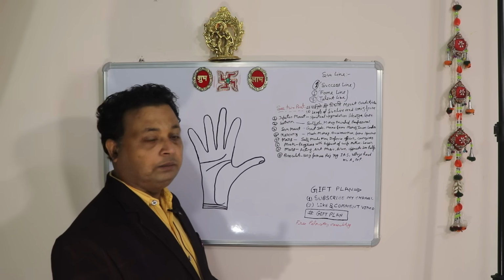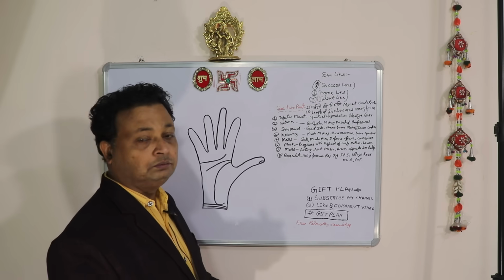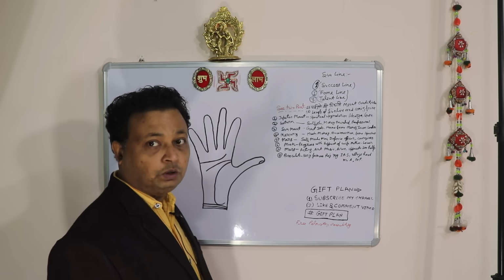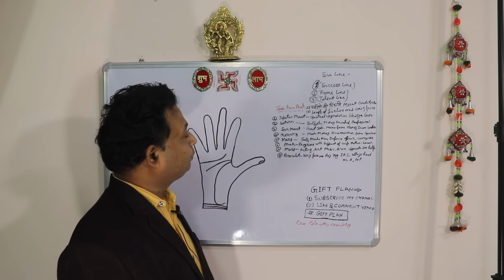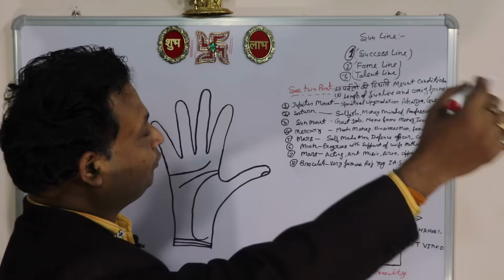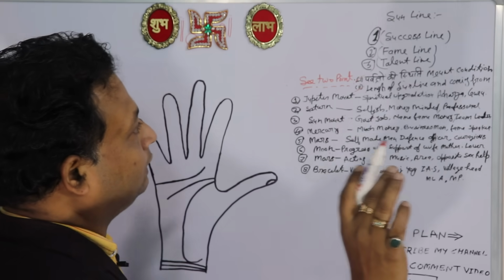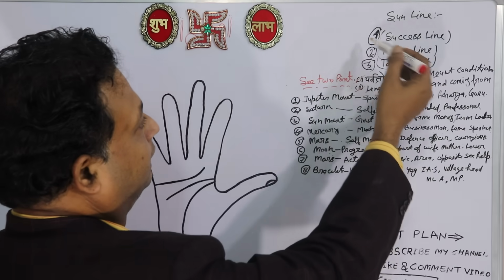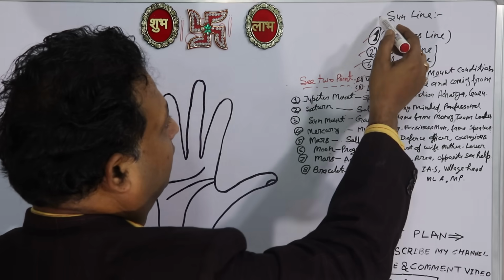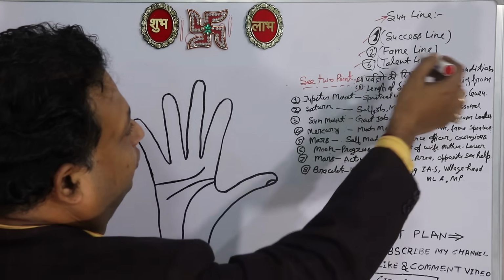Today we are proceeding with the sunline, as we talked about the sunline in the previous video also. The sunline is also known by the names of success line, fame line and talent line. The sunline is itself the sunline, so it is also denoted as success line, fame line and talent line.